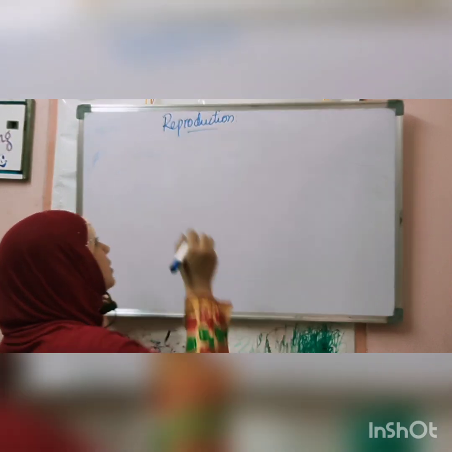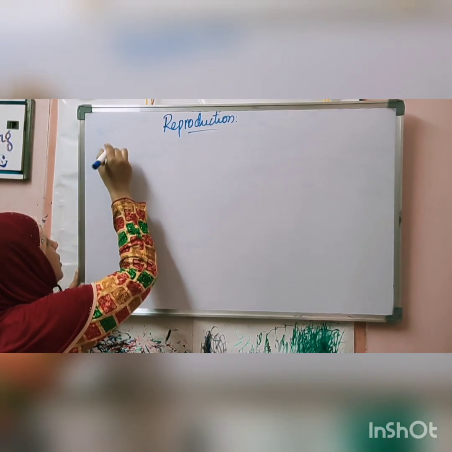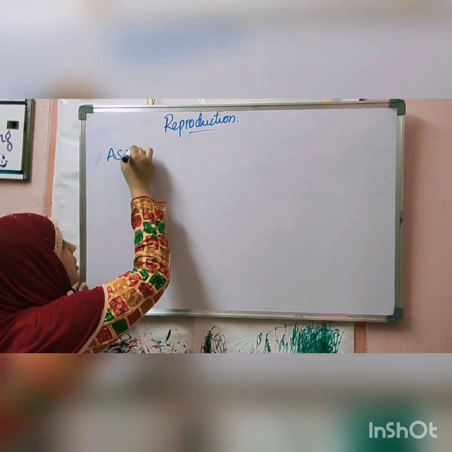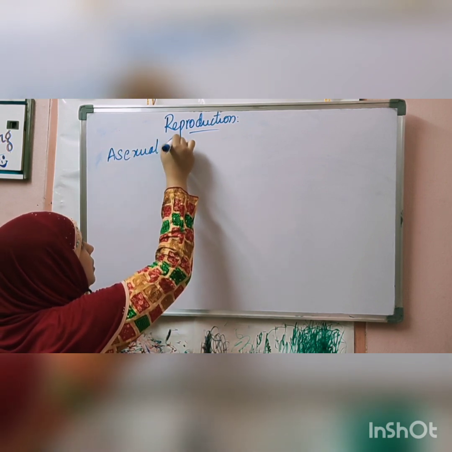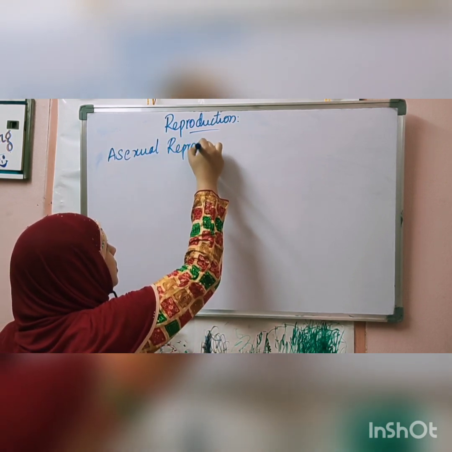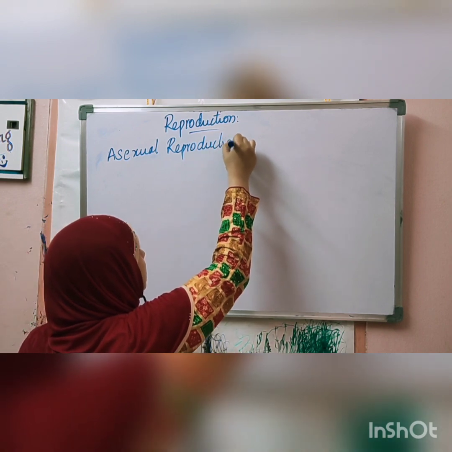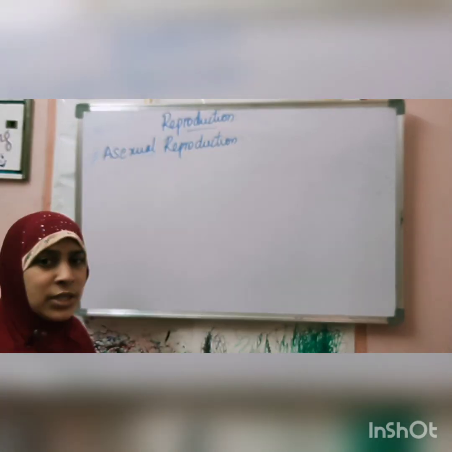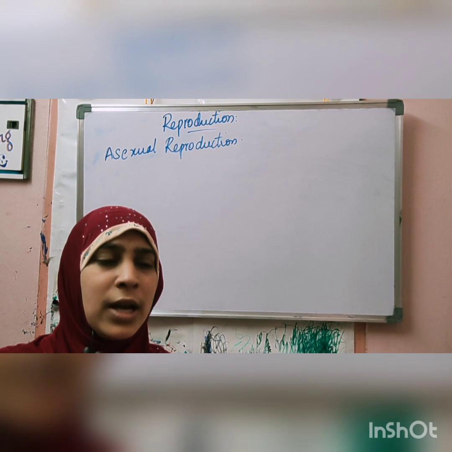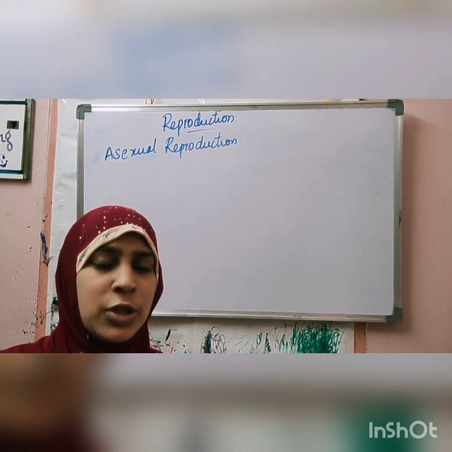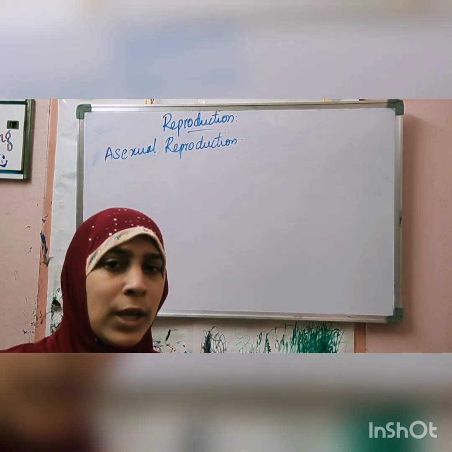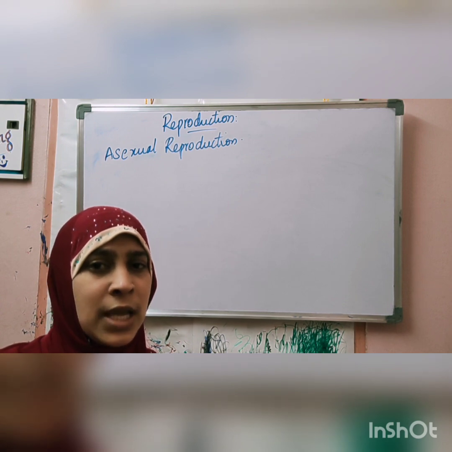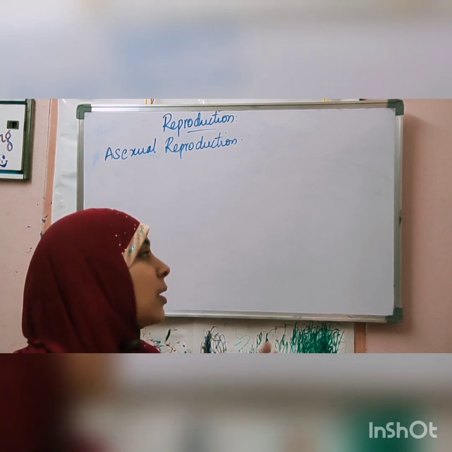Okay. Next, asexual reproduction. In asexual reproduction, children, we know that there are different modes. In asexual reproduction, there is no gamete formation and no fusion of gametes, except in parthenogenesis.